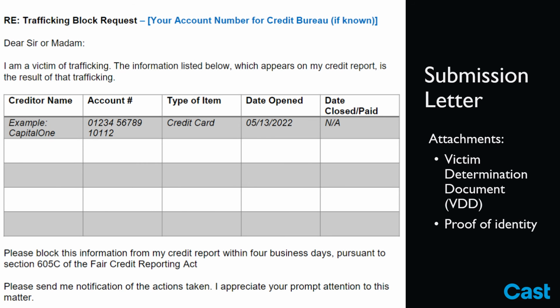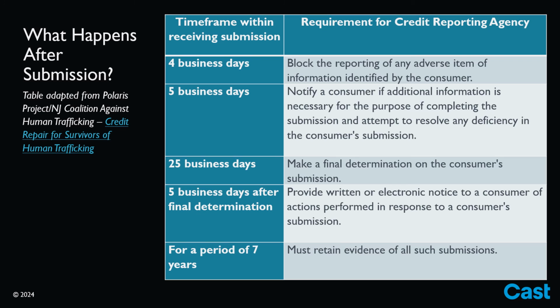So what happens after the request is submitted? The regulations specify specific timeframes within which the consumer reporting agencies must respond after receiving a request for blocking. The chart on this slide outlines that timeline. In 4 business days after submission, the agency is required to block the reporting of any adverse information identified by the survivor. In 5 business days, the agency must notify a consumer if additional information is needed to complete the submission and attempt to resolve any deficiency in the consumer's submission.